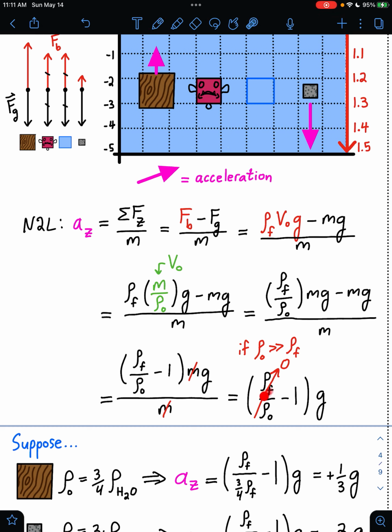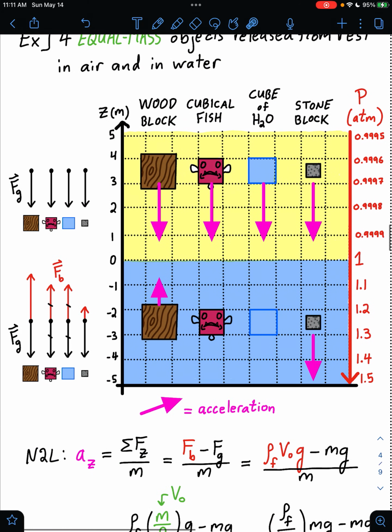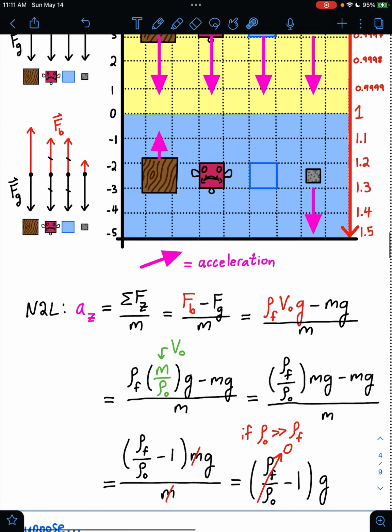So this just becomes 0 minus 1, or negative little g, for the acceleration of these objects here. And we recognize they're in free fall as usual. We can safely neglect that buoyant force on them. Let's back that up a bit. What about for the two interesting cases, the wood block in water and the stone block in water?